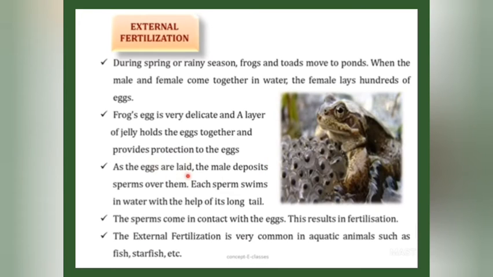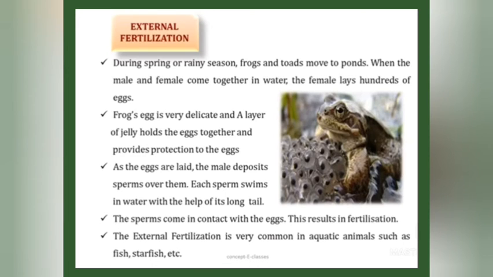As the eggs are laid, the male deposits millions of sperms over them. And each sperm randomly swims in water with the help of its long tail. The sperm then comes in contact with the egg, and this results in fertilization. This type of fertilization that takes place outside of a female body is called external fertilization.